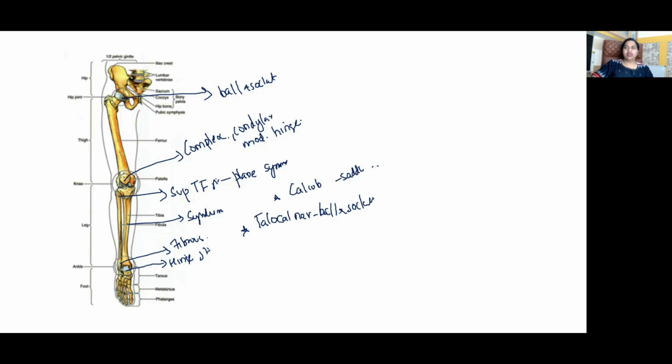The intertarsal joints and tarsometatarsal joints are all plain synovial joints. The interphalangeal joints, proximal and distal, are hinge joints. The metatarsophalangeal joints, similar to the knuckle joints in the upper limb, are ellipsoid. Okay.